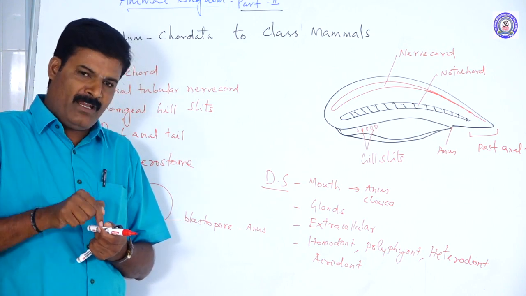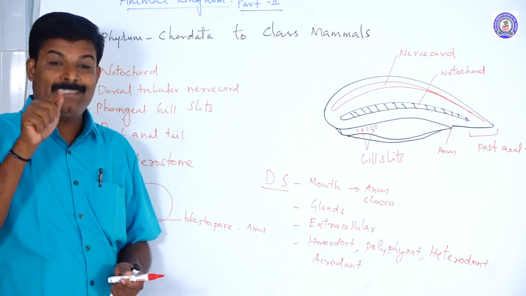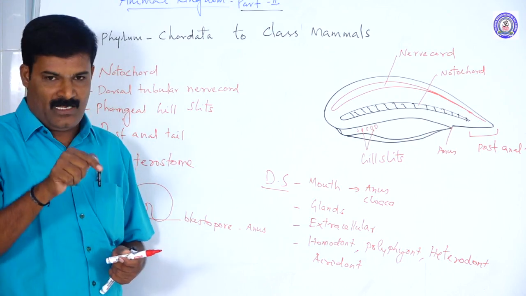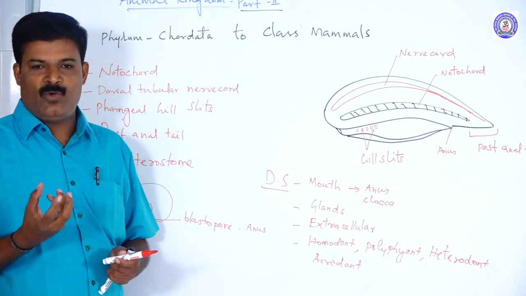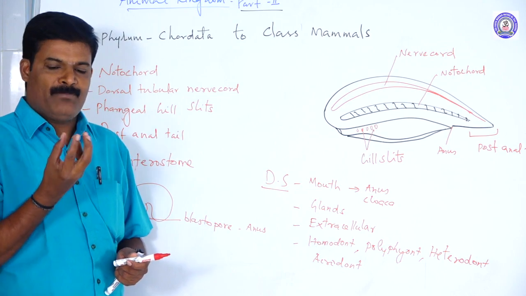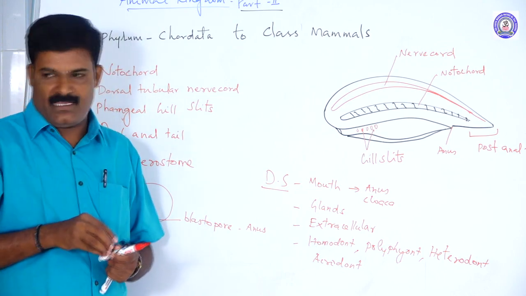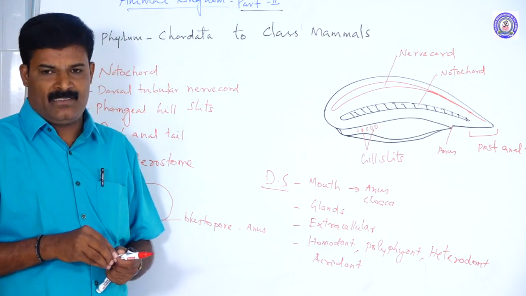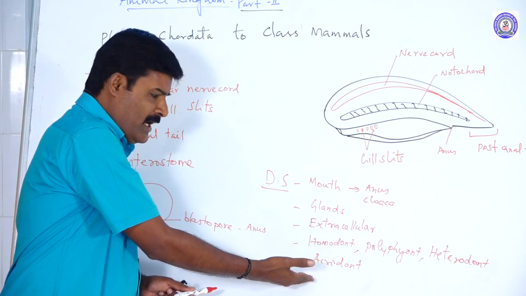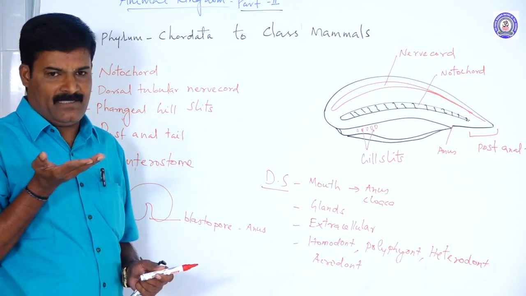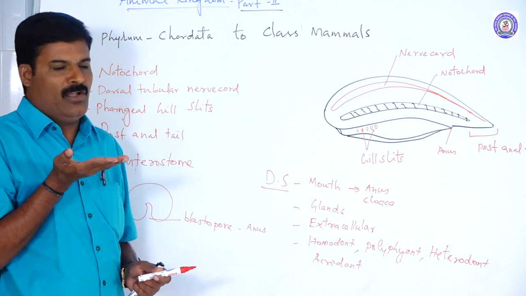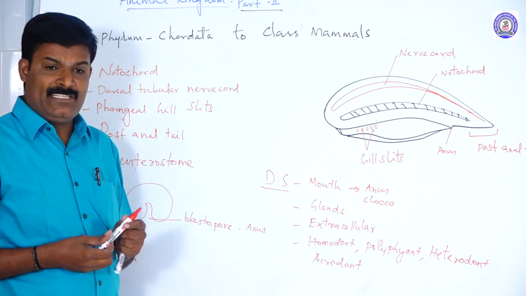If the teeth are firmly fixed in the socket, they are called thecodont. The mammalian teeth are called thecodont because the tooth base is firmly fixed in the socket. It is embedded in the socket. But in acrodont, it is superficially attached, on the surface of the gum. So this is the digestive system.